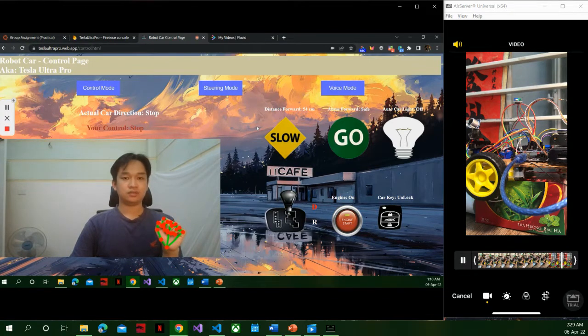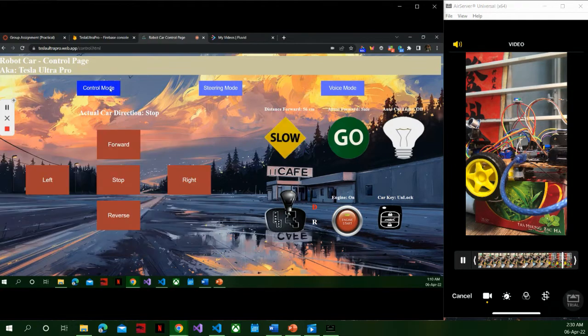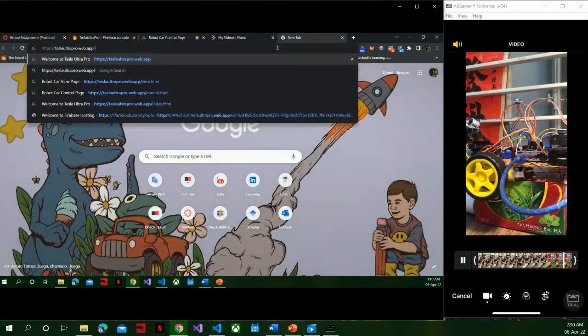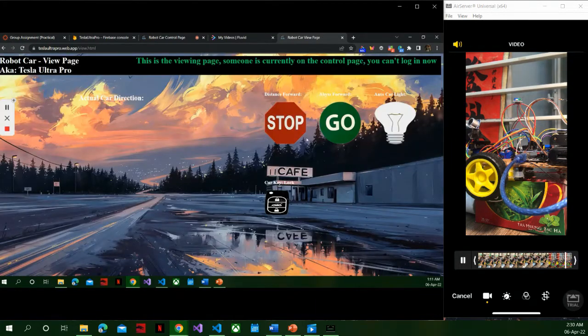Okay. So next, yeah, when someone is in the control page, the others cannot log in. Someone is currently in the control page, so you can only view. So log in to view.